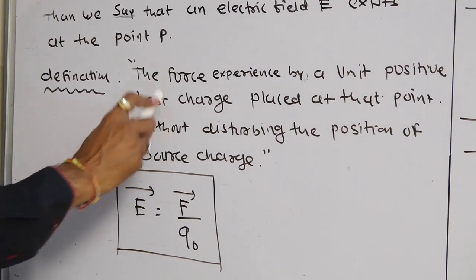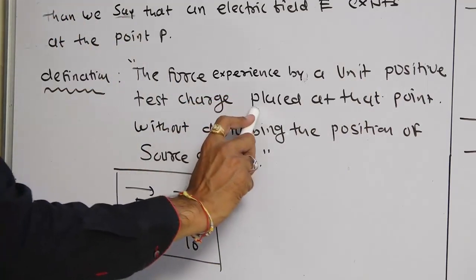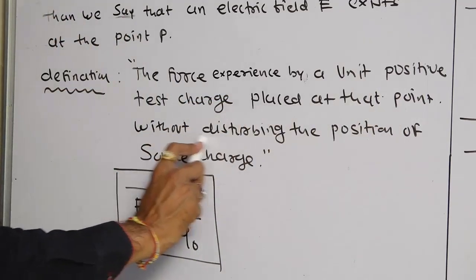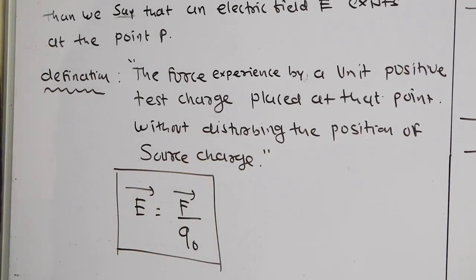Once again, the force experienced by a unit positive test charge placed at that point without disturbing the position of the source charge.